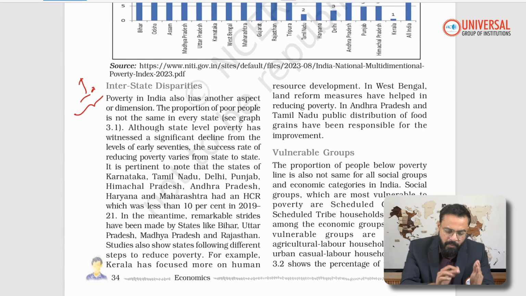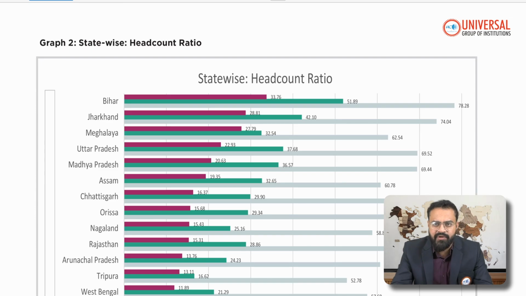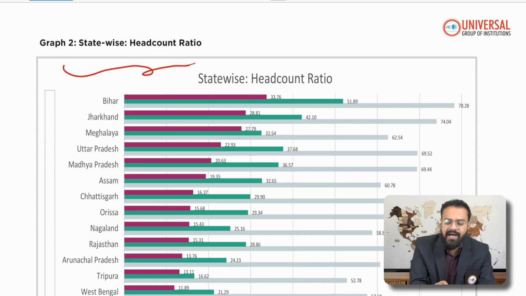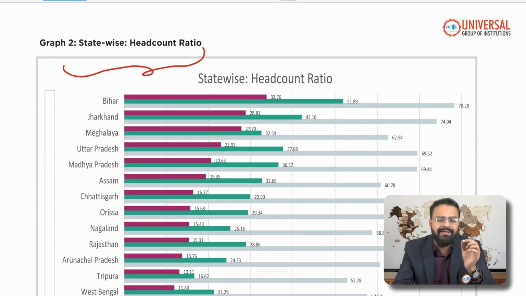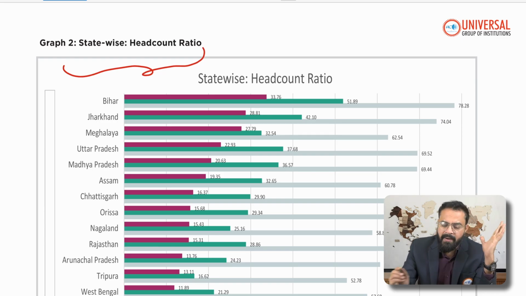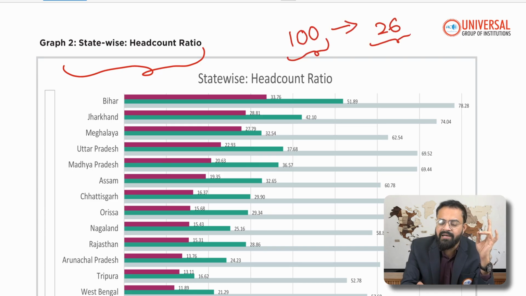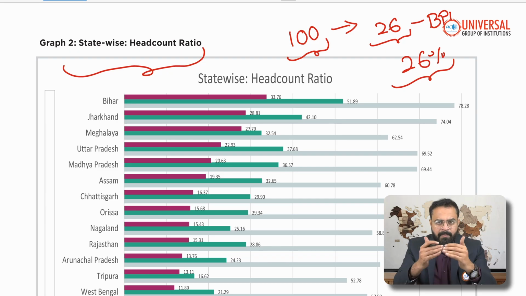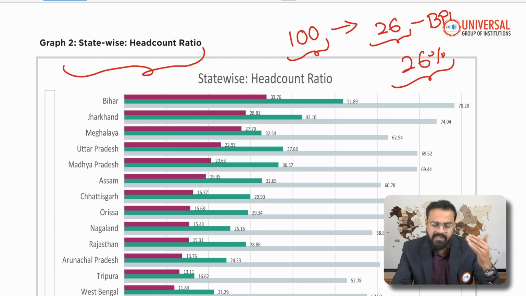Based upon the very latest Niti Aayog report, the state-wise head count ratio, and again I have said very clearly, what is a head count ratio? The percentage of population living below the poverty line. Let's say there is a state which has a population of 100. Of these 100 people, if 26 are living below the poverty line, then the head count ratio becomes 26 percent. Based upon those 12 parameters of the multidimensional poverty index, Niti Aayog brings out this report.